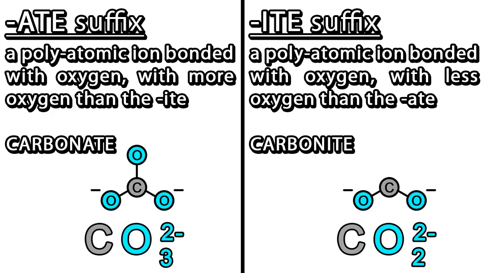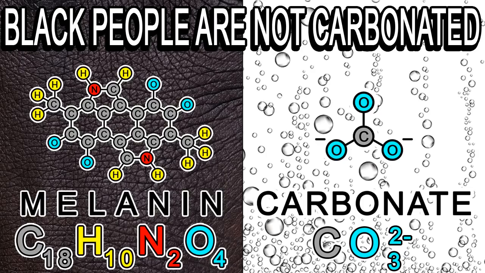So in chemistry, when you add the suffix A.C.E, it denotes a polyatomic ion bonded with oxygen. And that polyatomic ion has more oxygen than another form that would be denoted with the suffix "ite." So in the case of carbonate, that would be of the form CO3 with a -2 charge, and carbonite would be of the form CO2 with a -2 charge. You see, both polyatomic ions are bonded with carbon, but the carbonate has 3 oxygens and the carbonite has 2 oxygens, right?